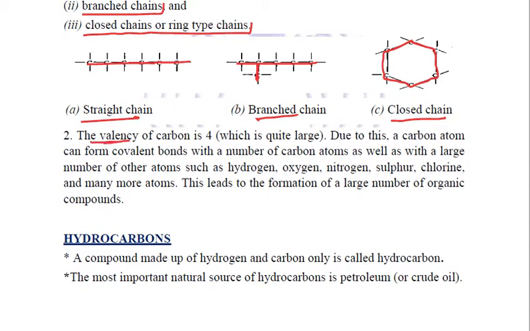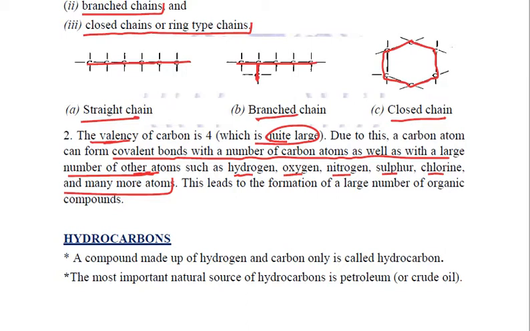Now the valency of carbon being 4 is very large, due to which this carbon atom can form covalent bonds with a number of other carbon atoms, as well as a large number of other atoms, mainly hydrogen, oxygen, nitrogen, sulfur, chlorine, and many more. And that is why it forms such a large number of organic compounds.